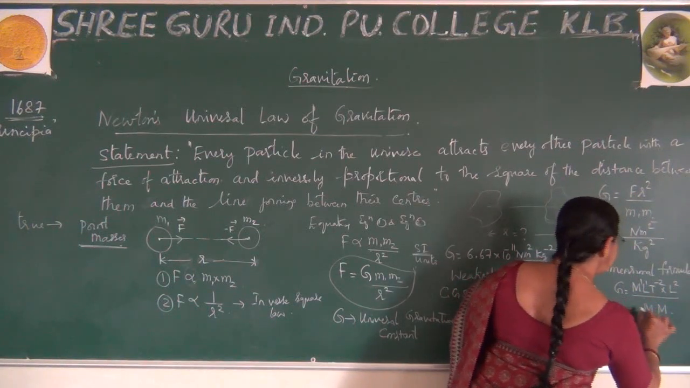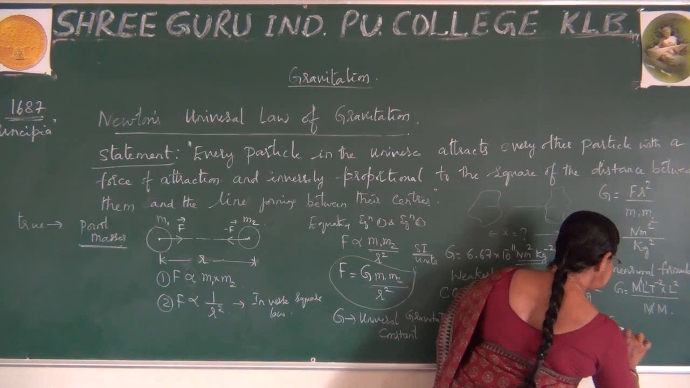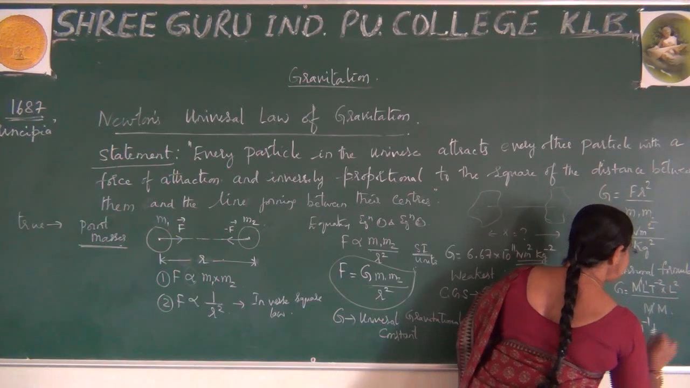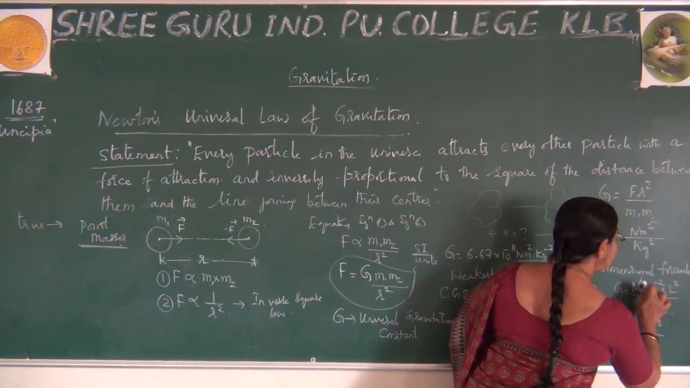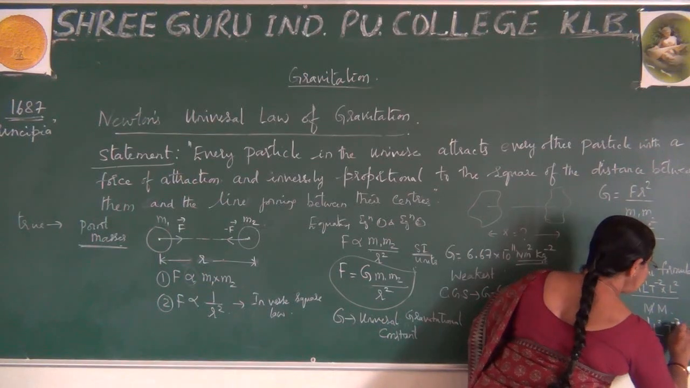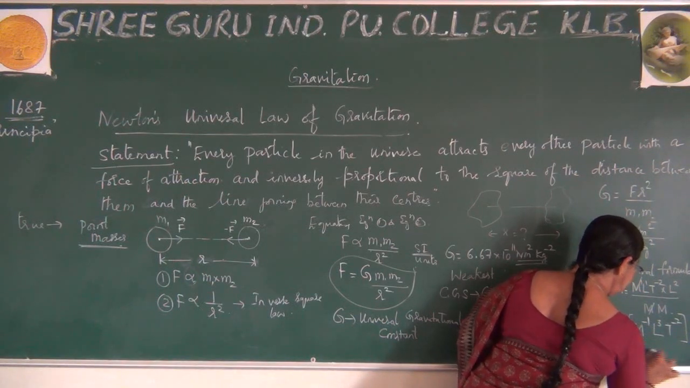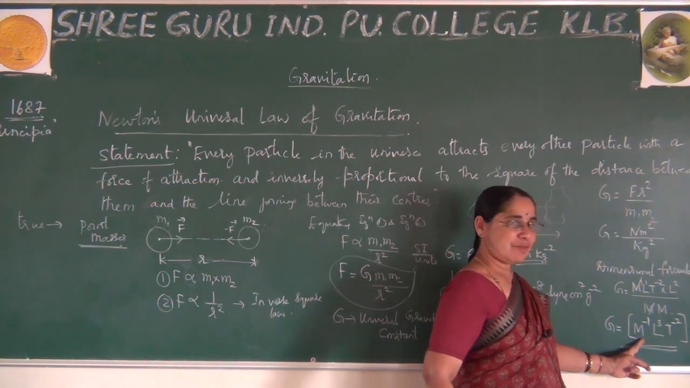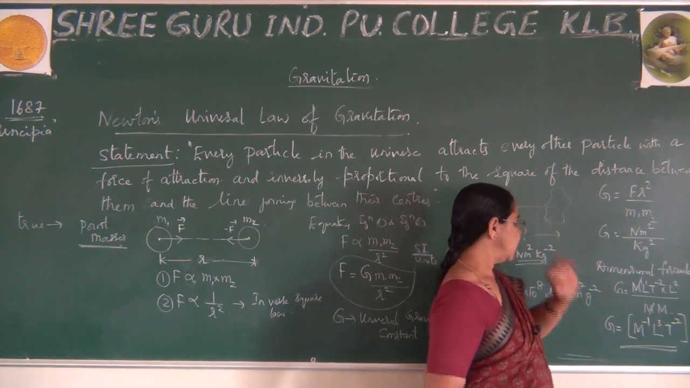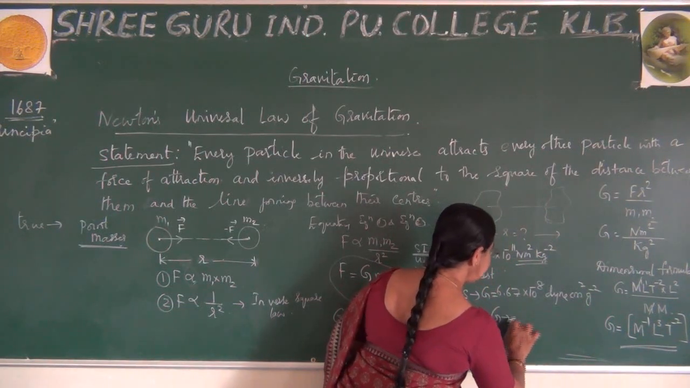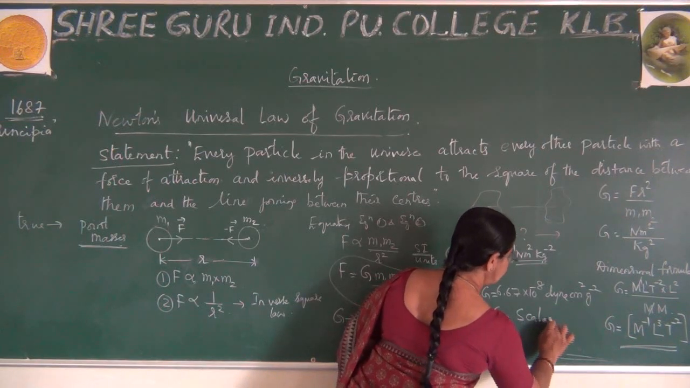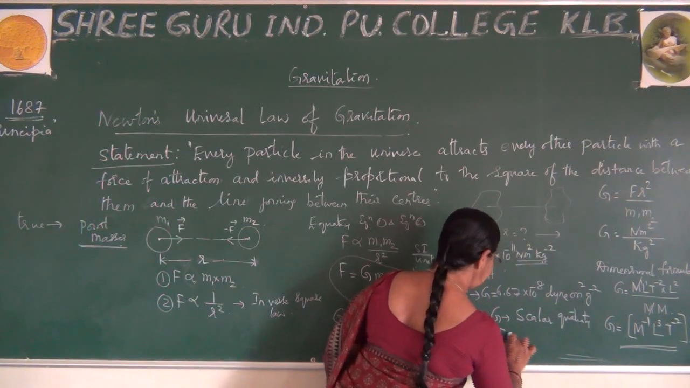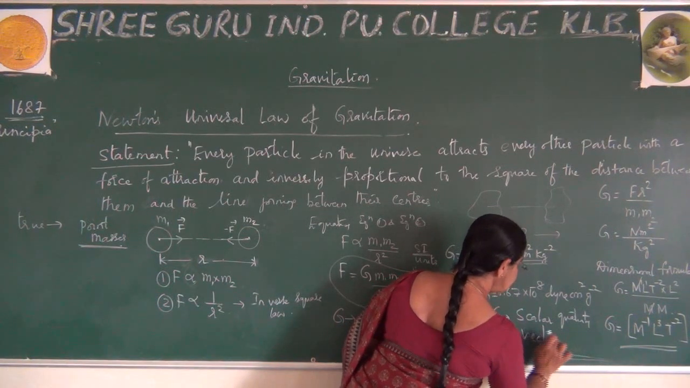So I can write, by just cancelling one M, capital G is equal to M to the power of minus 1, L to the power of 2 plus 1, this is 3, because bases are same, powers can be added, T to the power of minus 2. This is written within the square bracket. This is the one rule you have to remember always, to write the dimensional formula for G in square bracket. And one more point I want to say, G is a scalar quantity. Just remember, F is a vector quantity, but G is a scalar quantity.